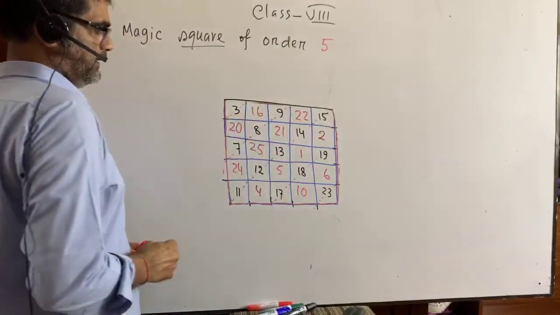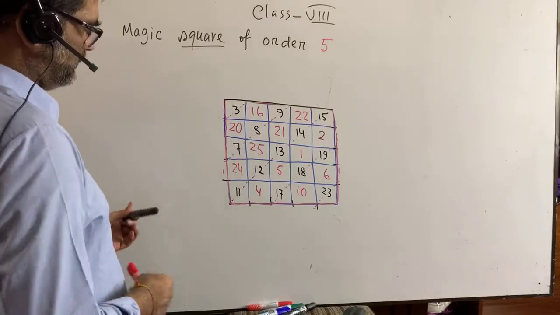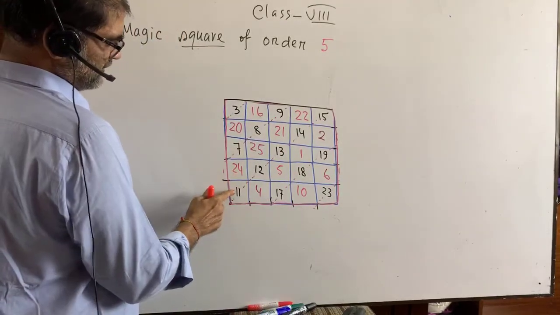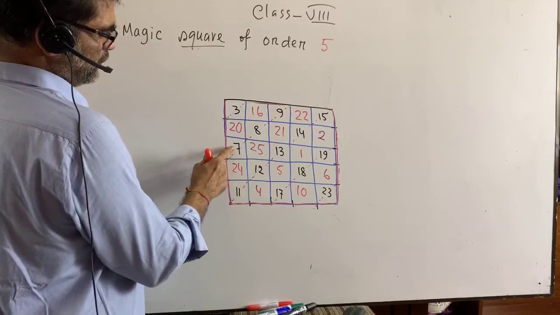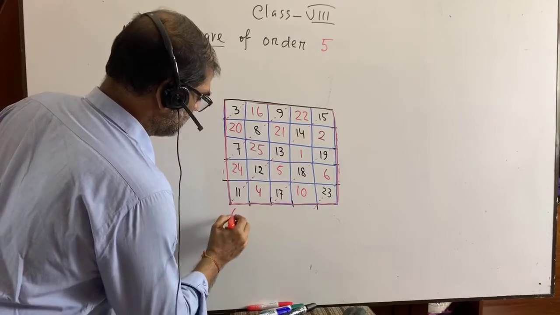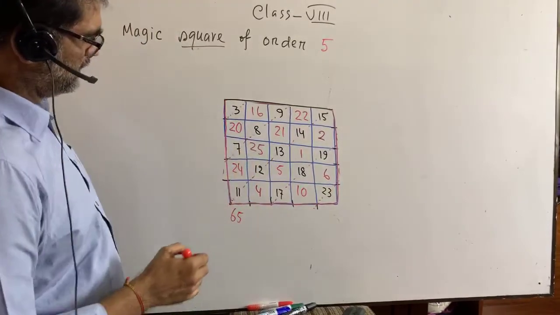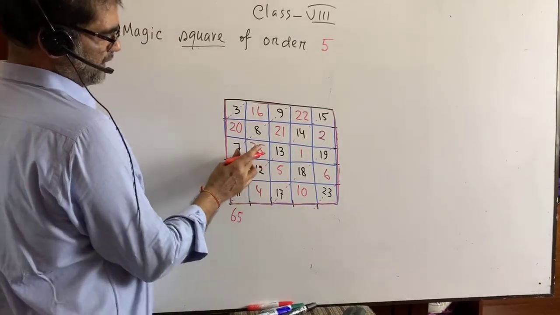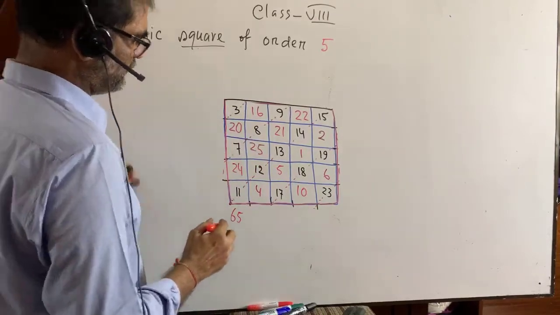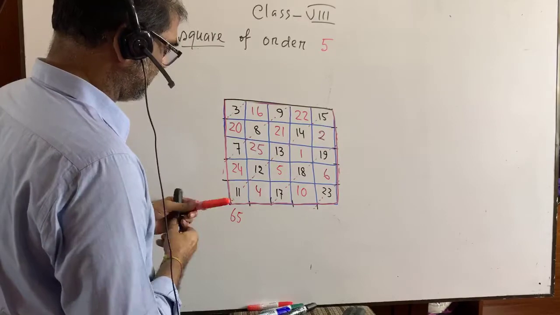Now can you please calculate it? Yes, we can calculate. 24 plus 11, 35, 42, 42 plus 23, it is 65. We are getting 65. 16, 41, 49, 49 plus 16, it is again 65.